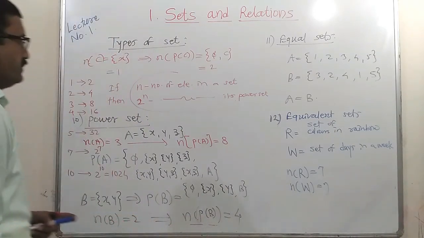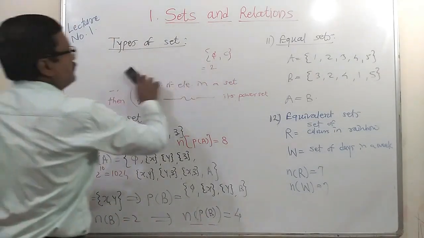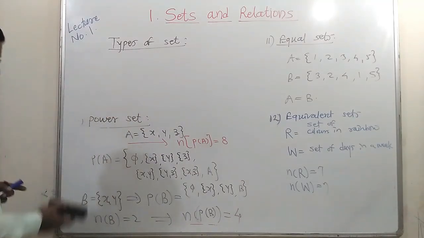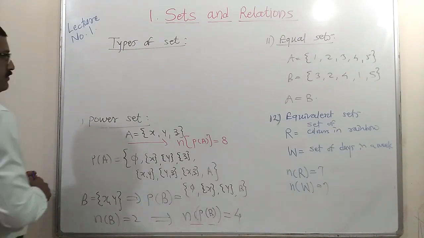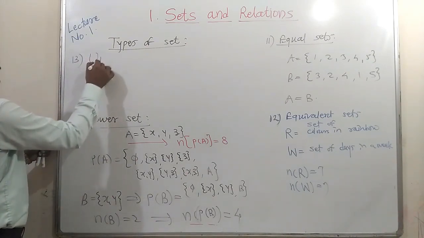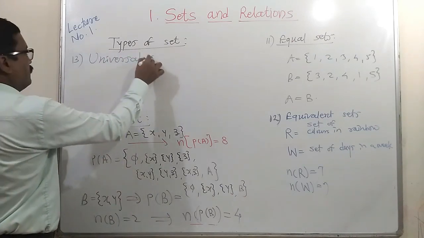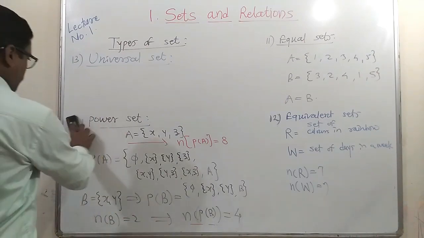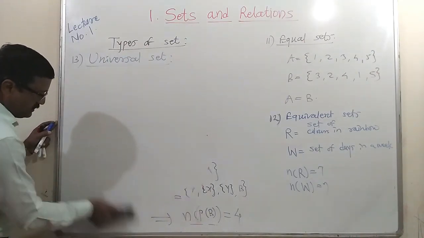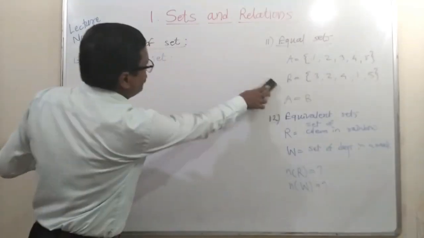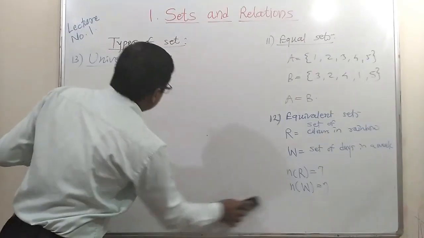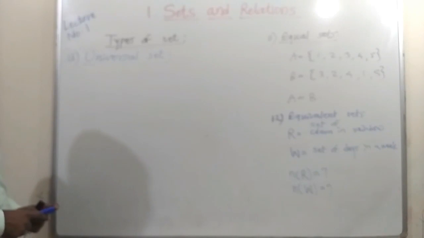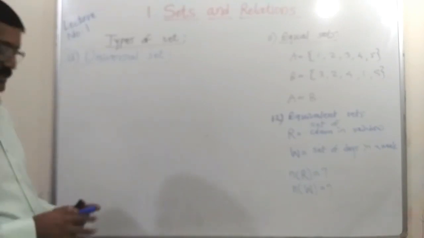And the last concept, that is the universal set. Let us see one diagram for this. It's very simple. Universal set means it's a set. If we are going to discuss about some sets, then a set which contains all those sets in our discussion is said to be universal set. For example,